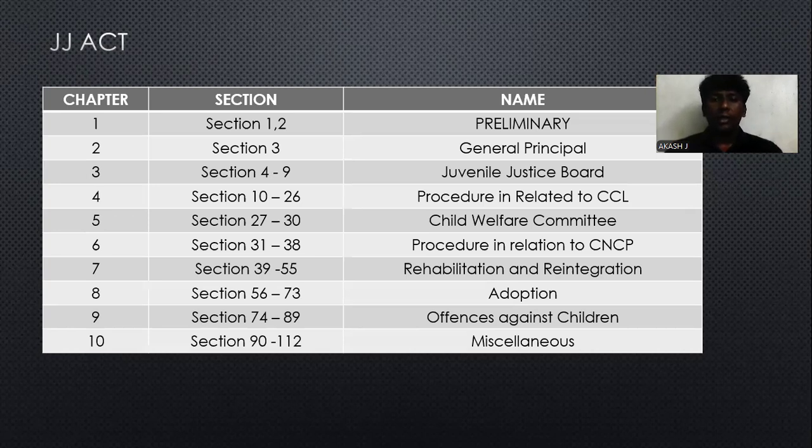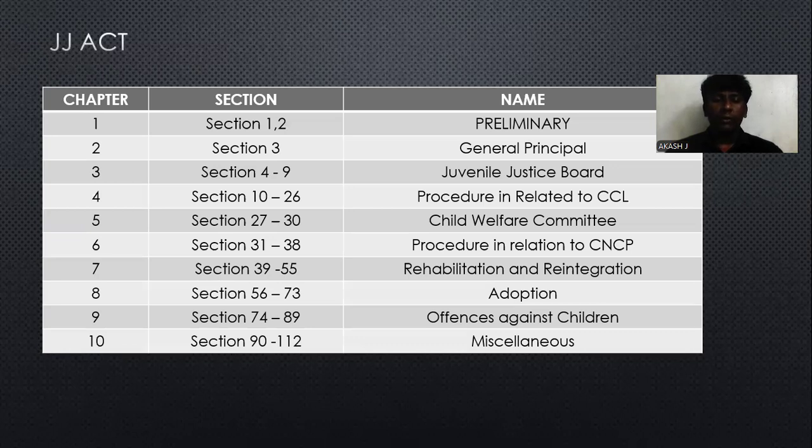The chapters have been classified based on a particular concept. For example, the first chapter explains the preliminary concept of the JJ Act, the second chapter is the general principles of the JJ Act, the third is the Juvenile Justice Board, and the fourth is CCL. CCL is nothing but children in conflict with law and procedures.